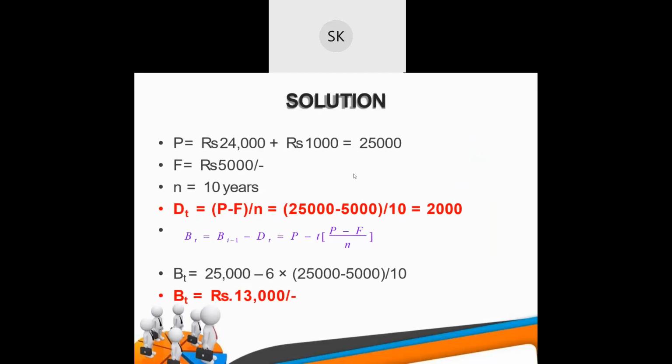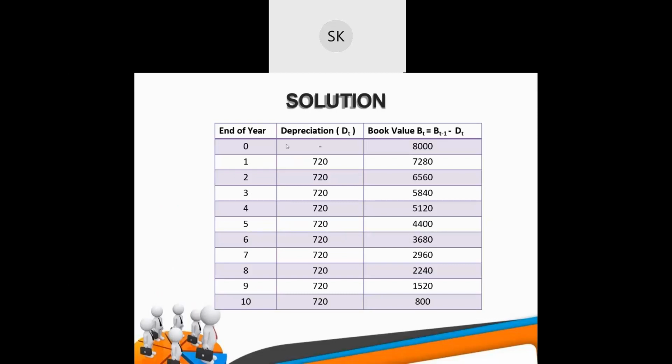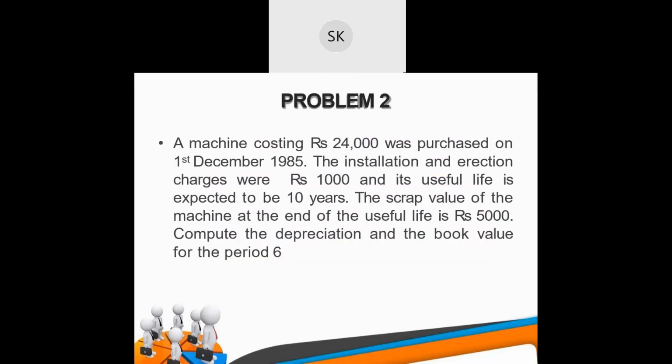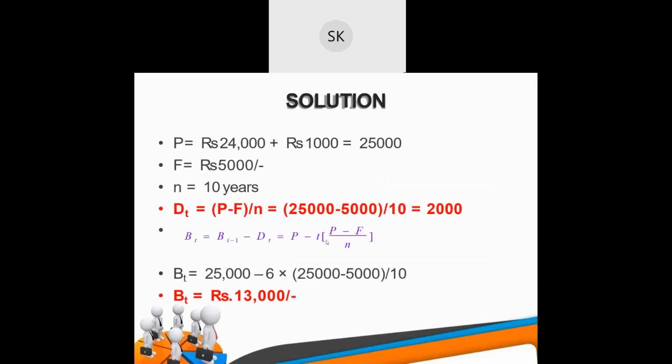You see here, they have found out the depreciation for the 10 years. Depreciation for the first year was 8,000. And for the next years they have found out the depreciation, but in this formula they have asked you to find out the depreciation for the 6th year, so they directly used 6 in place of T and found out.